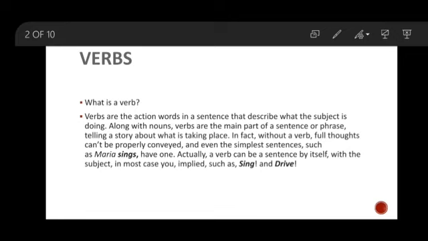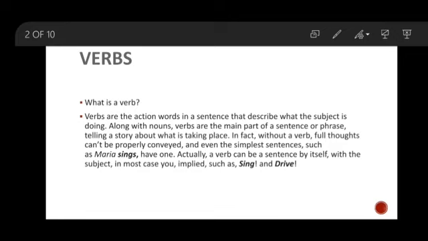In fact, without a verb, full thoughts cannot be properly conveyed. Even the simplest sentence, such as Maria sings, has a verb. A verb can be a sentence by itself, with the subject implied in most cases, such as sing, drive.